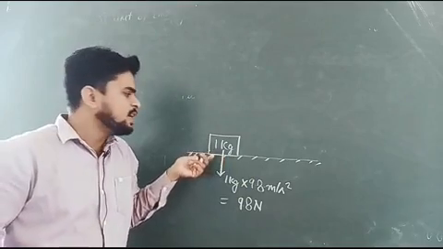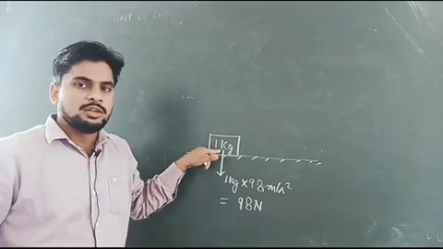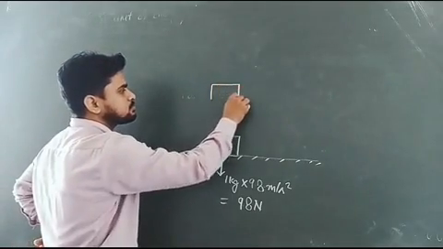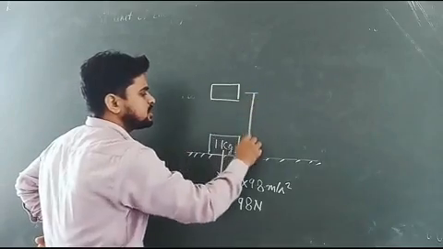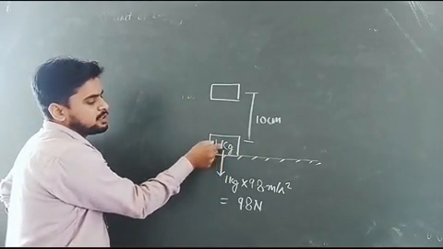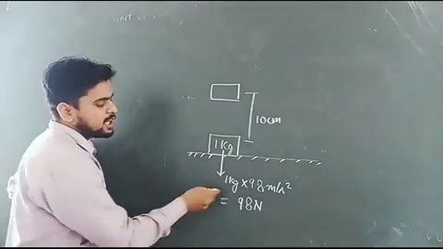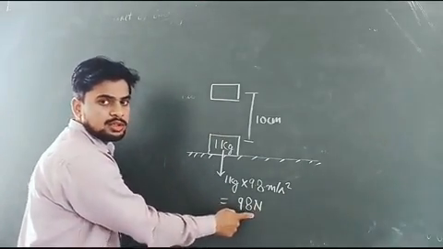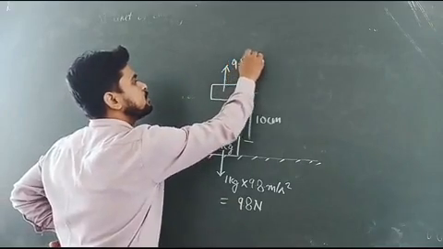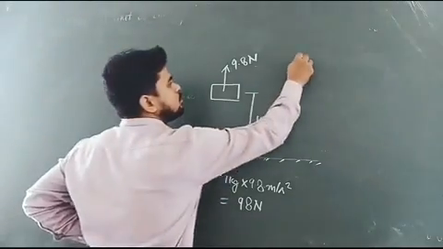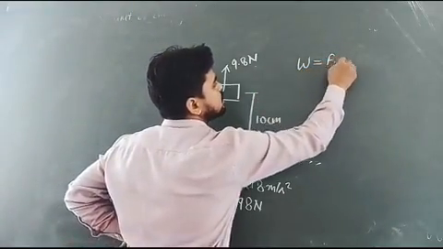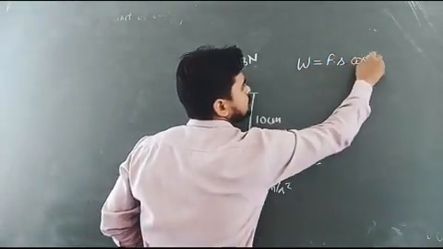Let us say I have to displace this block by 10 centimeter. This is the displacement of 10 centimeter. Then if I have to displace this block from here to here, I have to apply a force equal to 9.8 Newton, but in upward direction. So if we want to calculate the work done, then work done is defined as force into displacement into cos of theta.